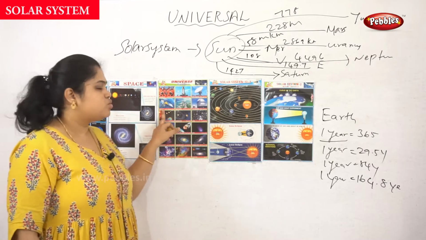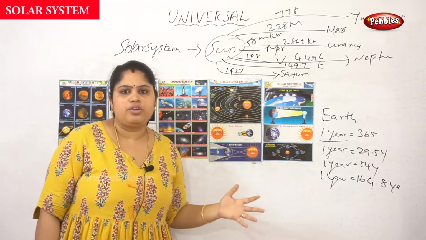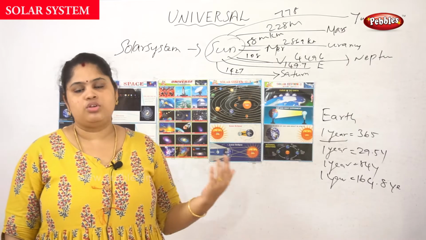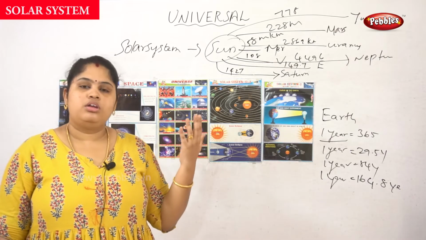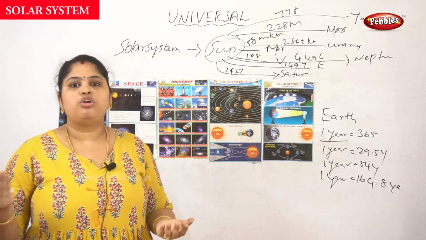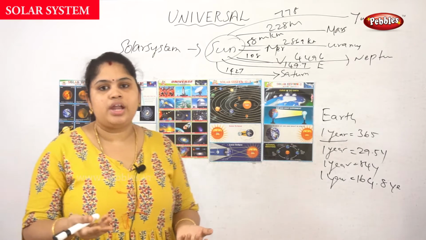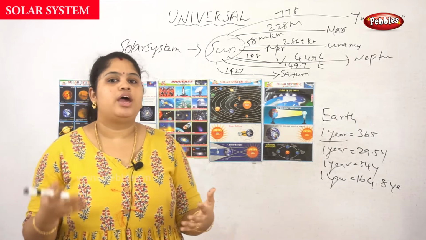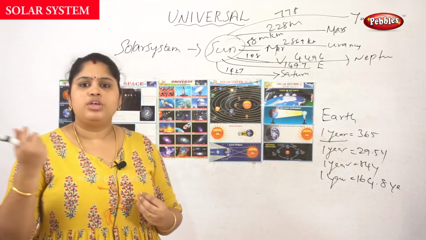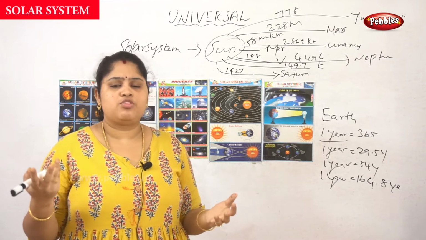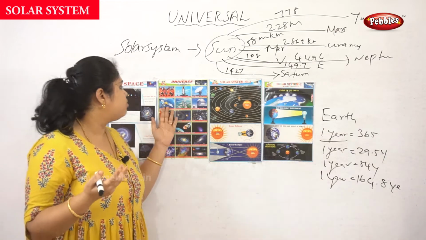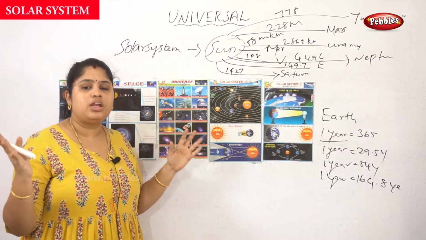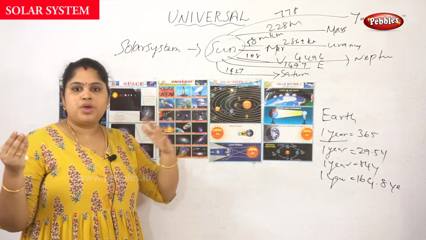Next one, satellite. There are a lot of satellites in the universe to provide the network. When you take channels, a lot of channels have been found, and for each and every channel they have put a satellite, so there are a lot of satellites in the universe. What is the usage of a satellite? It can give information from space to the earth.